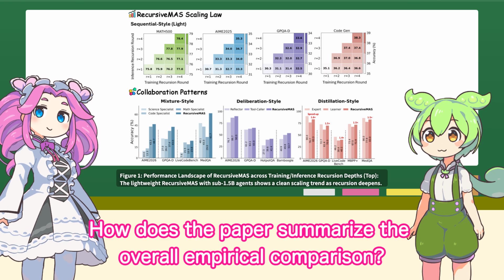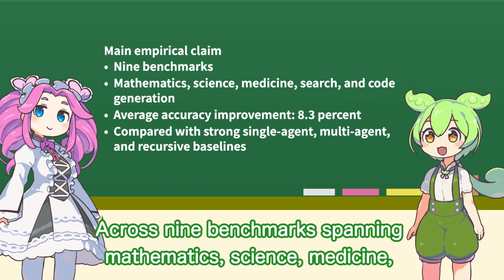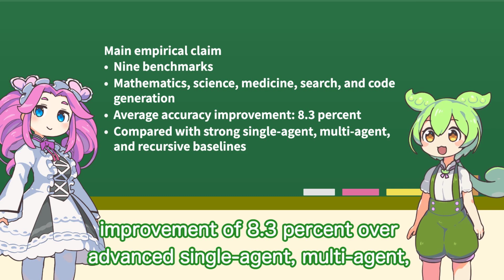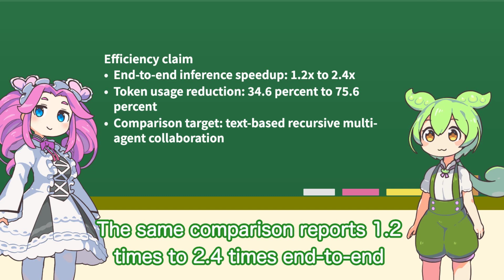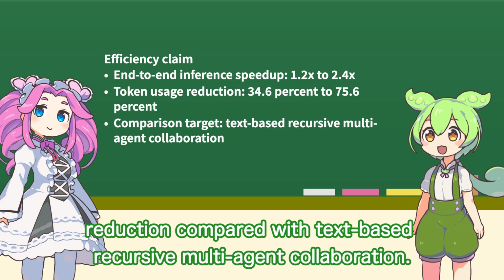How does the paper summarize the overall empirical comparison? Across 9 benchmarks spanning mathematics, science, medicine, search, and code generation, the paper reports an average accuracy improvement of 8.3% over advanced single-agent, multi-agent, and recursive computation baselines. The same comparison reports a 1.2 times to 2.4 times end-to-end speedup, plus a 34.6% to 75.6% token usage reduction compared with text-based recursive multi-agent collaboration.